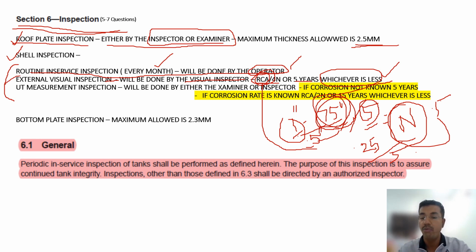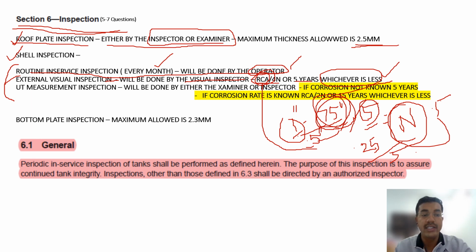You will get one open book question for this one. It is a simple calculation. RCA is remaining corrosion allowance. He will give you some values: a tank was installed in 2010 with 1 inch shell thickness. Then in 2015 the shell thickness was measured again and found to be 0.75 inch.